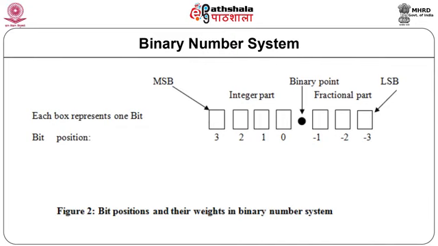In the binary system, there are only two symbols or possible digit values, 0 and 1. Even so, this base 2 system can be used to represent any quantity that can be represented in decimal or other number systems. All the statements made earlier concerning the decimal system are equally applicable to the binary system. The binary system is also a positional value system wherein each binary digit has its own value or weight expressed as a power of 2.